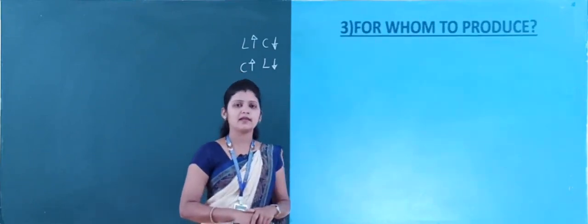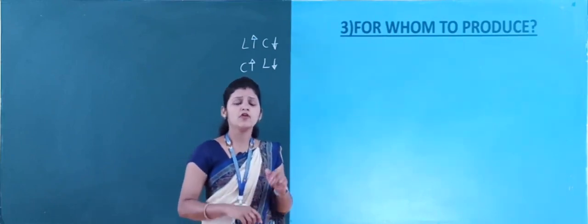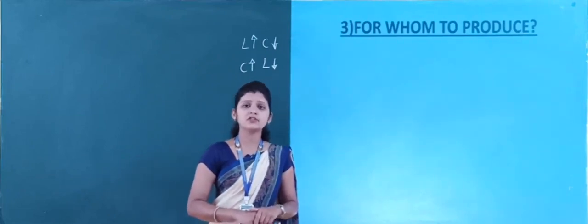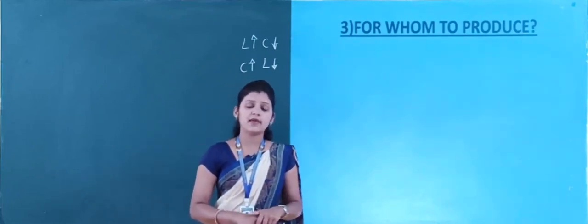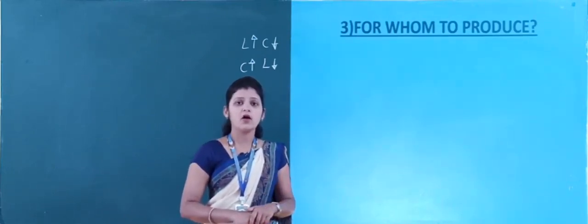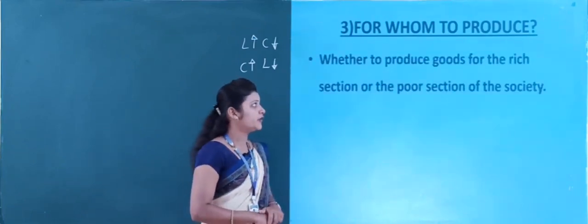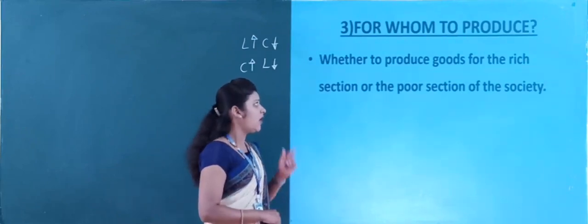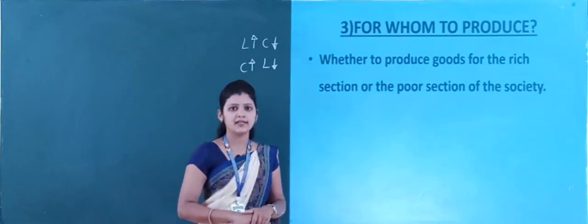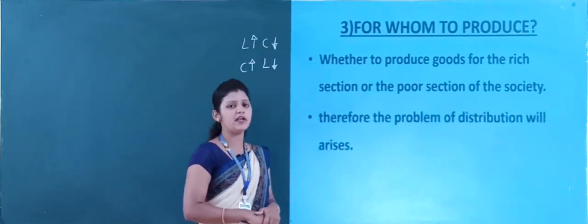Now I will go to the third most important problem that our economy is facing, that is for whom to produce. For whom are these goods produced? The individuals may be poor or rich. Here, whether to produce goods for the rich section or the poor section of the society, this will give rise to the problem of distribution.